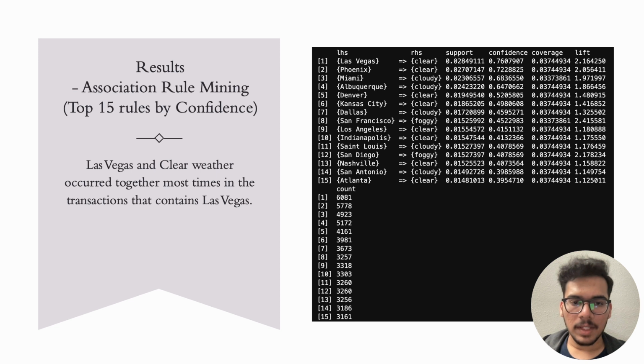The image here displays the top 15 rules by confidence. Las Vegas and clear weather again has the highest confidence. It indicates that they occur together most times in the transaction data that contains Las Vegas.